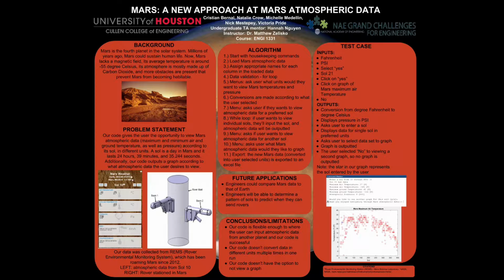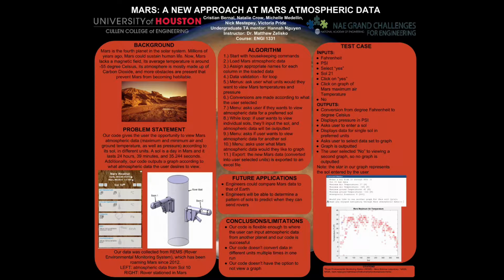For our first test case, the user starts the program by selecting degrees Fahrenheit, which converts temperature values from Celsius to Fahrenheit. Next, the user selects units of PSI, or pounds per square inch, for the display of pressure values. The user is then asked if they want to see data for an individual sol, and they choose yes. The program allows a user input for sols 10 to 400, and the user inputs 21. This outputs maximum air temperature, minimum air temperature, maximum ground temperature, and minimum ground temperature in degrees Fahrenheit, and outputs the atmospheric pressure in units of PSI.